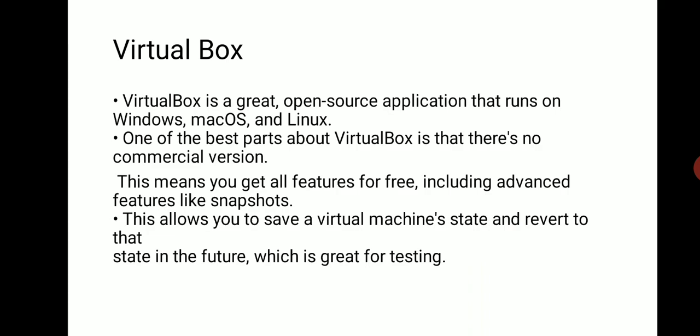Now, VirtualBox is a great open source application that runs on Windows, Mac operating system, Linux. One of the best parts about VirtualBox is that there is no commercial version. This means you get all the features for free, including advanced features like snapshot. This allows you to save virtual machine state and revert to that state in the future, which is great for testing.